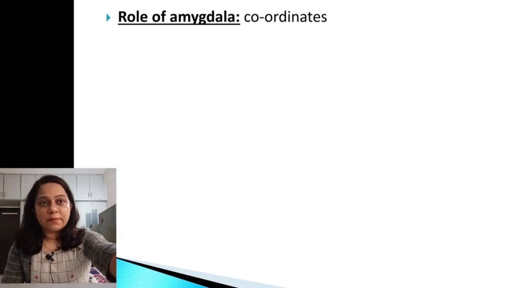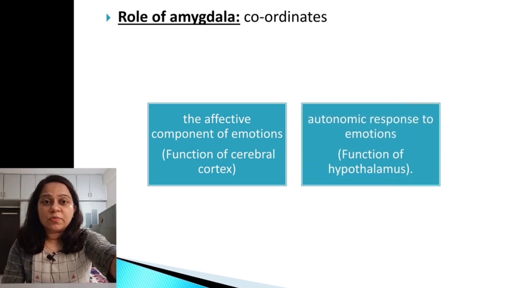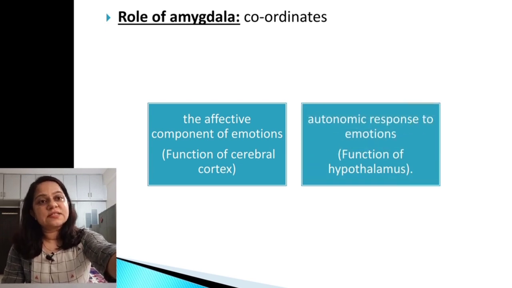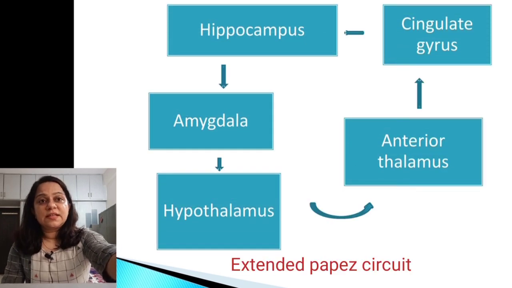Now there is a role of the amygdala. The amygdala coordinates the affective component of the emotion, that is the function of the cerebral cortex, and the autonomic response of the emotions, that is the function of the hypothalamus. This is the modified Papez circuit. In the previous one which I had shown, there is no amygdala, there is no role of the amygdala. Here in the modified Papez circuit, it has been studied that there is a role of the amygdala.